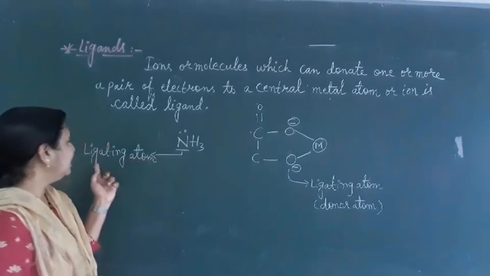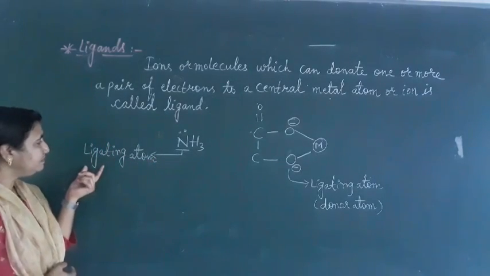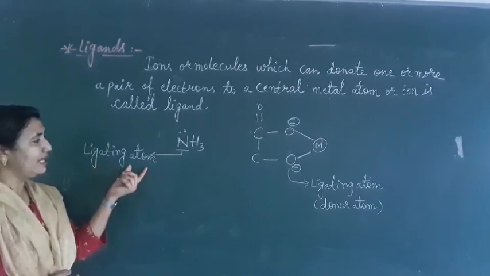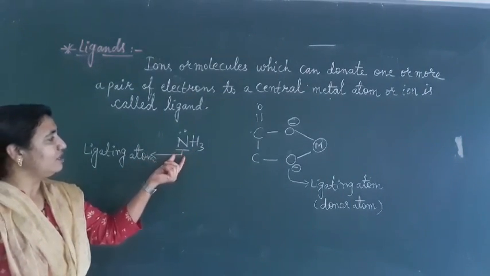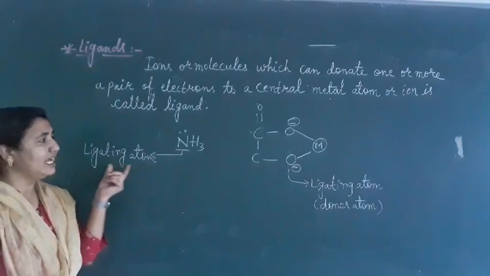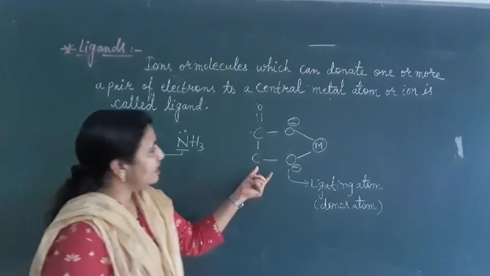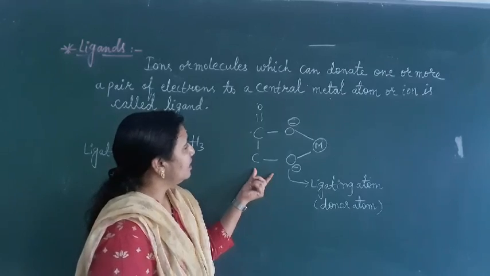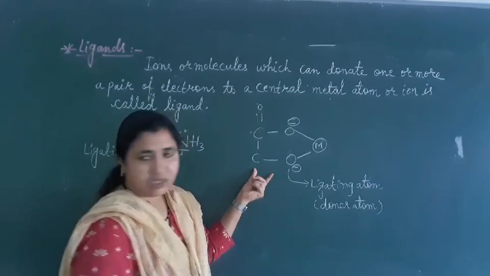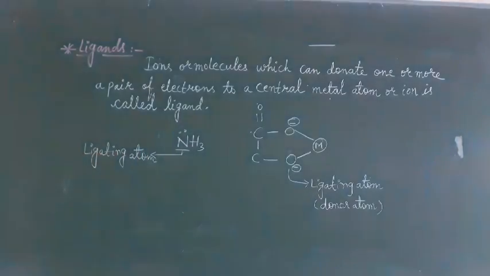In the ligand, the atom which donates an electron pair to the central metal atom is called the ligating atom or donor atom. So in ammonia, this nitrogen is a donor atom or ligating atom. This is the oxalato ion.